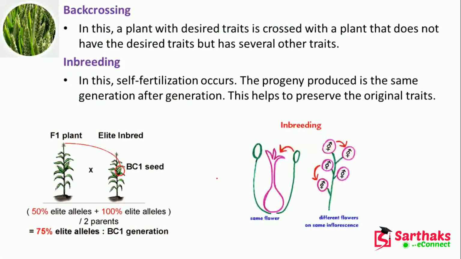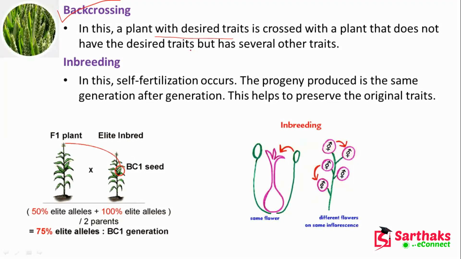Okay. Now, the first one is back crossing. In this, a plant with a desired trait is crossed with a plant that does not have the desired trait, but has several other traits. That means you take one plant which has the desired trait, and another plant which does not have that desired trait, and then you make the breeding. Here other traits may be there, so that is called back crossing. Okay.